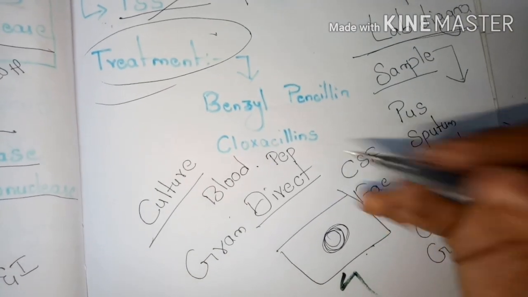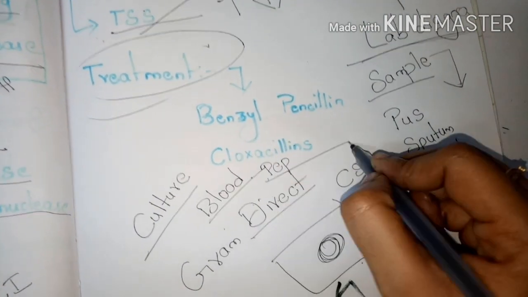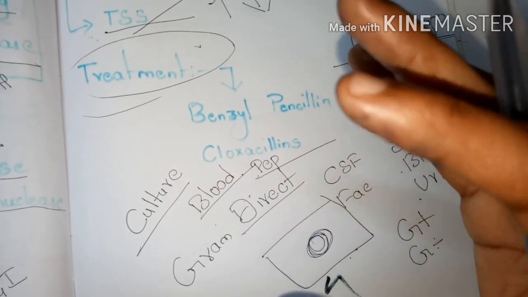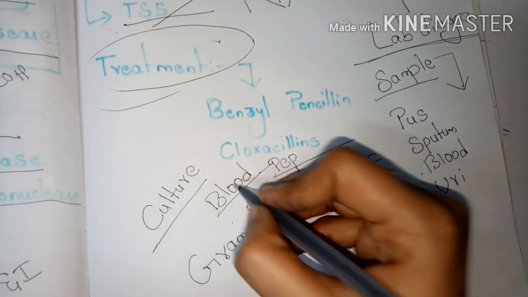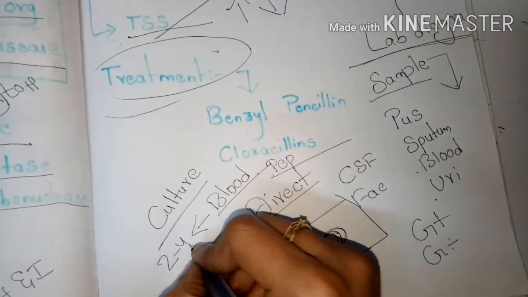Next, after the cultivation of the samples in the blood agar as well as the peptone water, we are going to check the colony morphology of the organism. On the blood agar we can get colonies of 2 to 4 mm diameter.